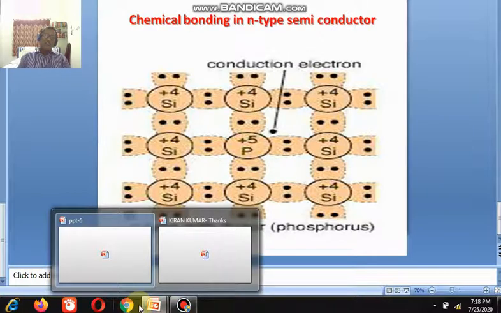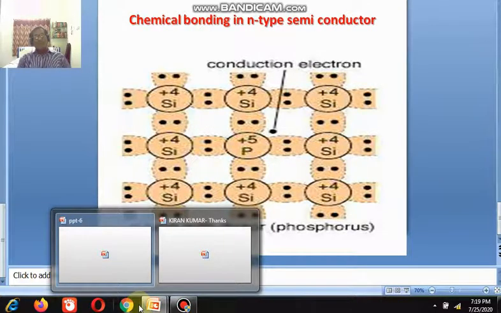Then only the holes and electrons are formed. On the basis of the doping process, if it is doped with trivalent, then holes are created more in number and electrons in less number. Similarly, if the doped element is pentavalent, then electrons are more in number and holes are less in number. This is the effect of temperature on semiconductors.